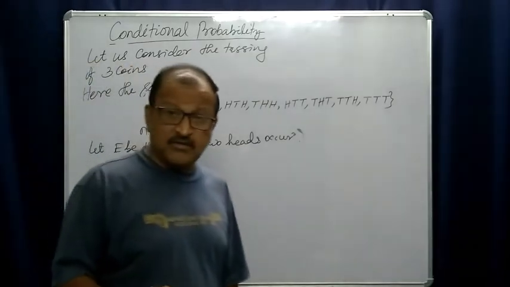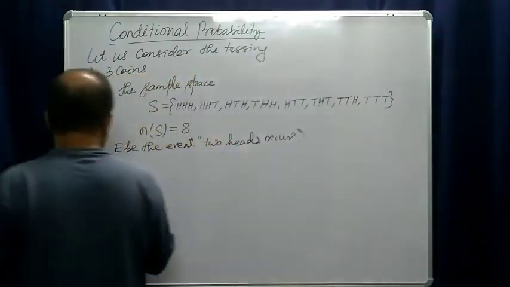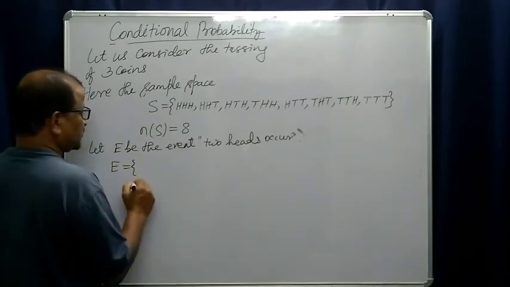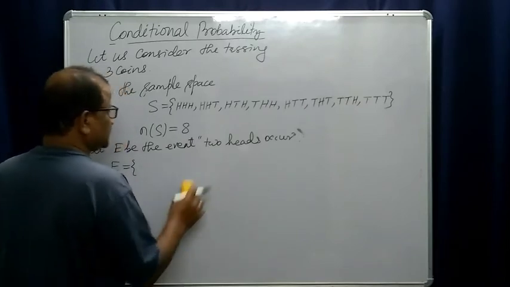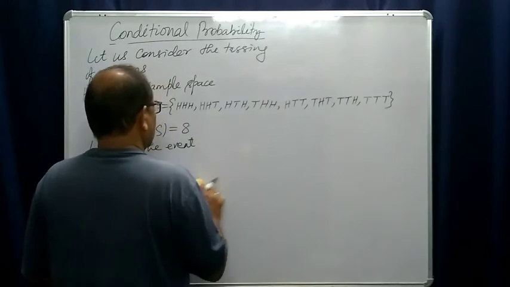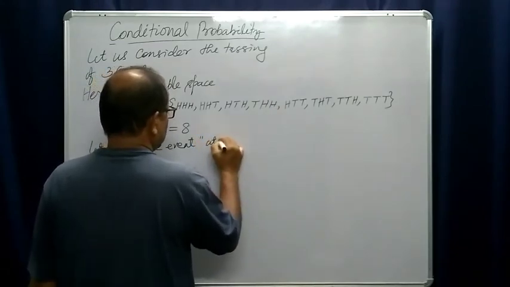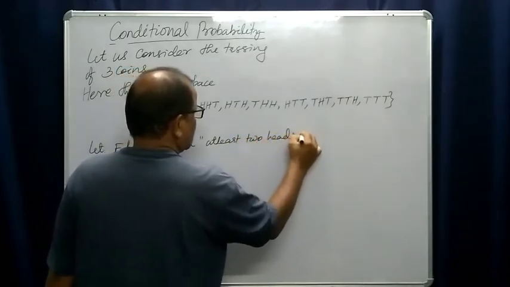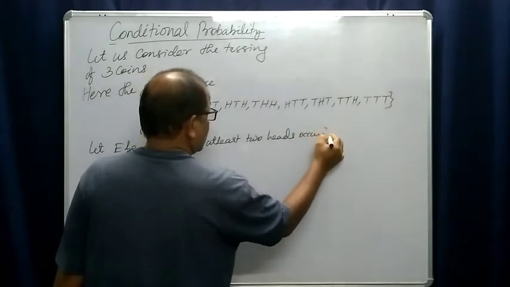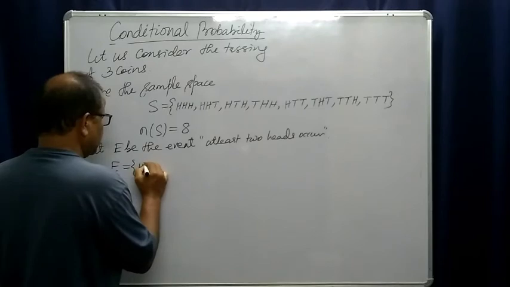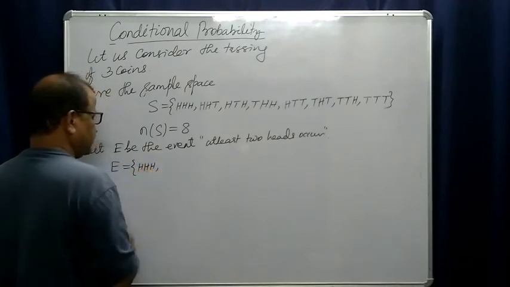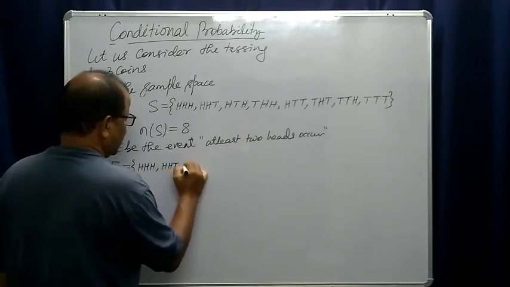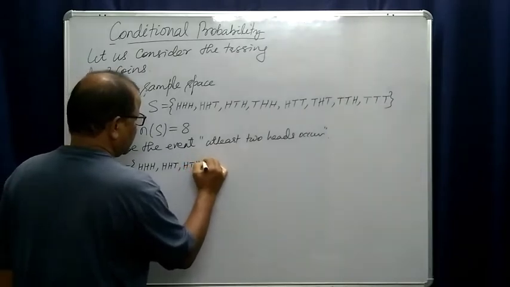Out of 3 coins, at least 2 heads means head, head, head, or head, head, tail, or head, tail, head, or tail, head, head.